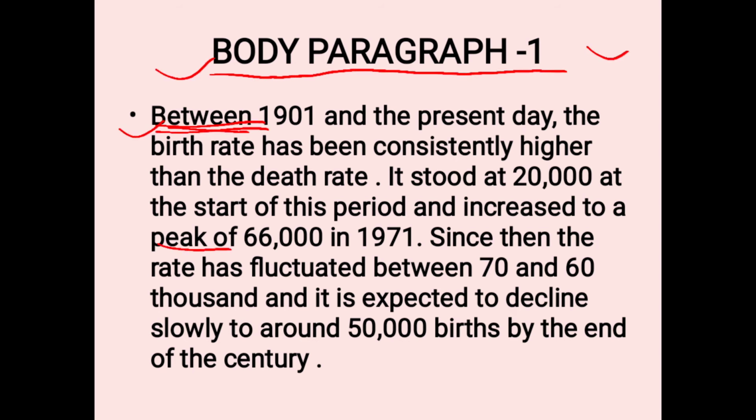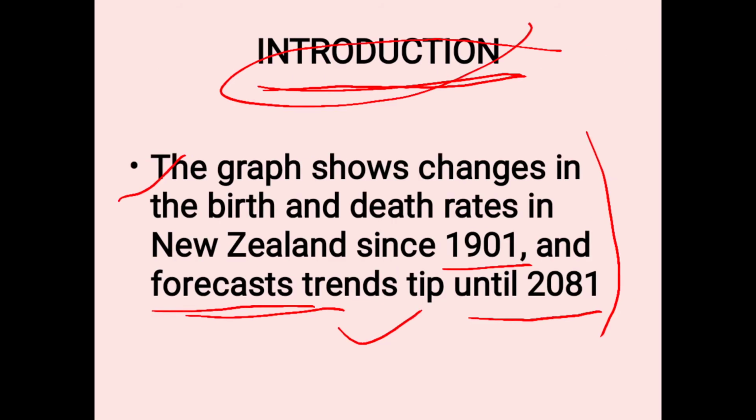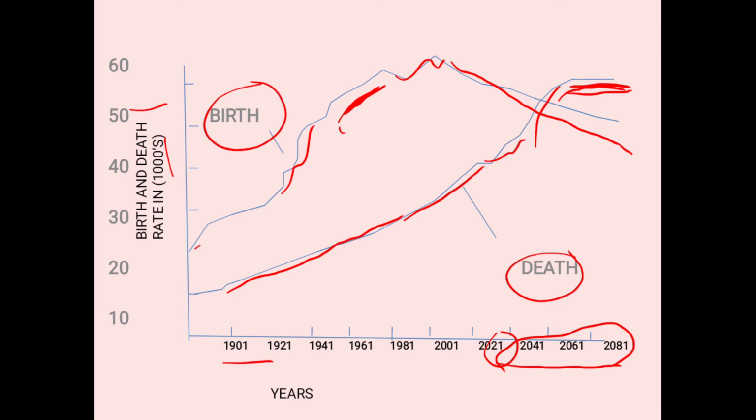Okay, such words you have to use. And 66,000 in 1971. Since then, the rate has fluctuated between 70 and 60,000, and it is expected to decline. Decline means come down. The graph will come down slowly to around 50,000 birds by the end of the century. So this is related to birth, their fluctuation, then here fluctuation, then it will level off.